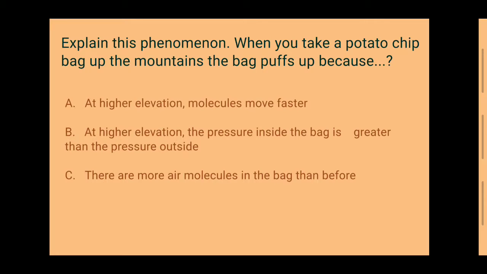Here is a question for you. Explain this phenomenon. When you take a potato chip bag up the mountains, the bag puffs up because: A. At higher elevation, molecules move faster. B. At higher elevation, the pressure inside the bag is greater than the pressure outside. C. There are more air molecules in the bag than before.